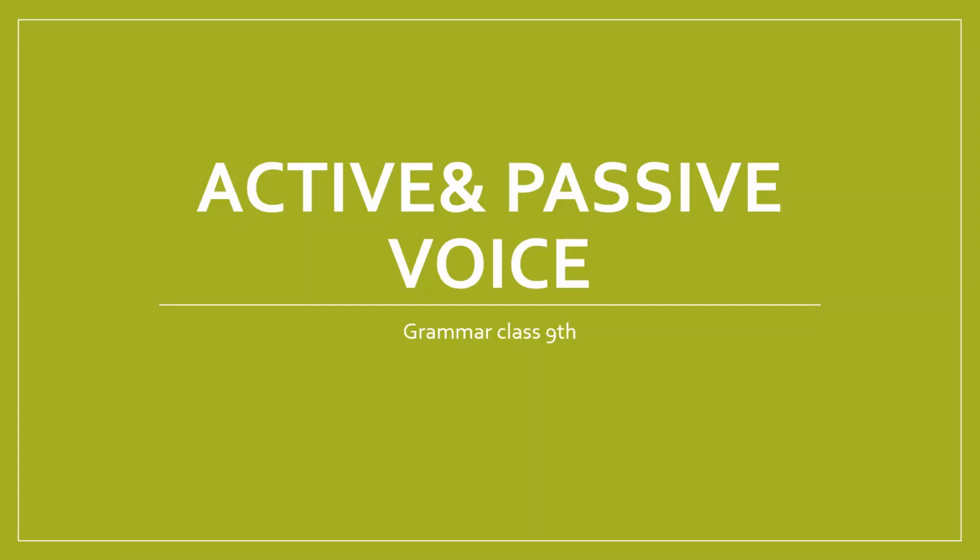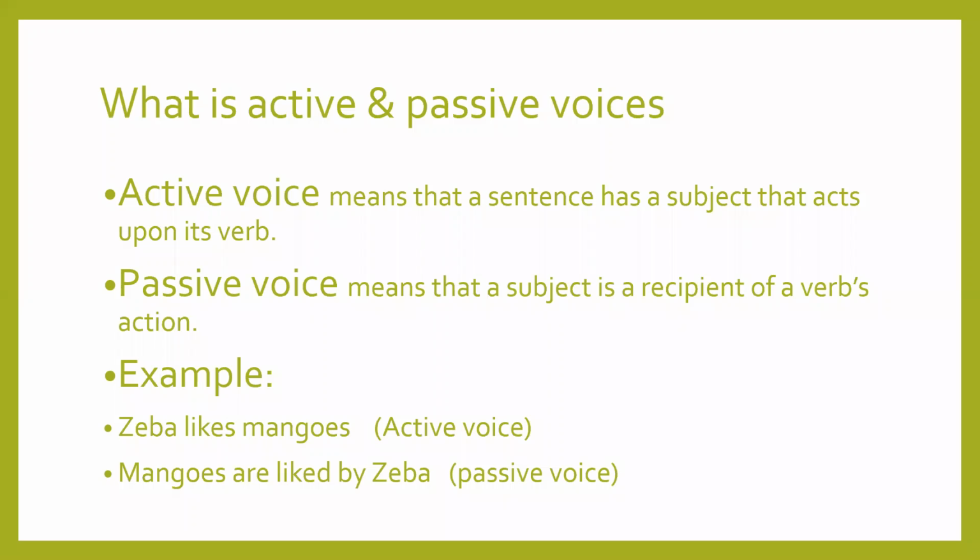These are the two grammatical voices which are called active and passive. Okay. Now, what is active and passive voices? Active voice means that a sentence has a subject that acts upon its verb. In other words, in an active voice, we give priority to subject, while in passive voice, priority is given to object. Passive voice means that subject is a recipient of the verb's action and priority is given to object.